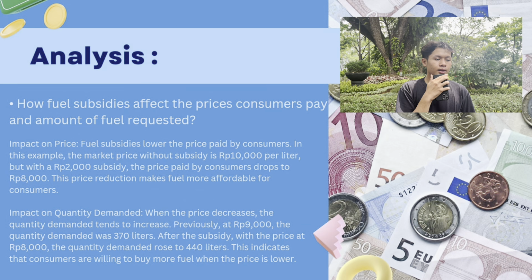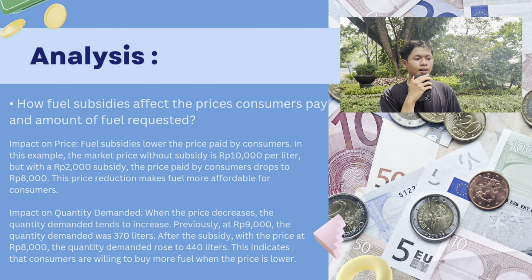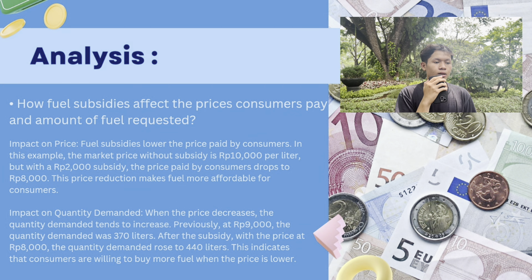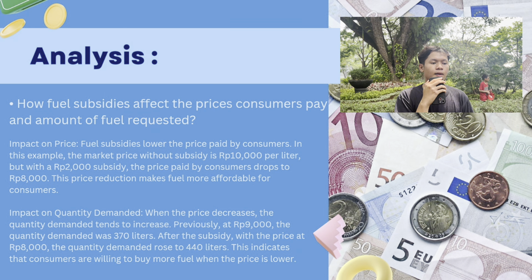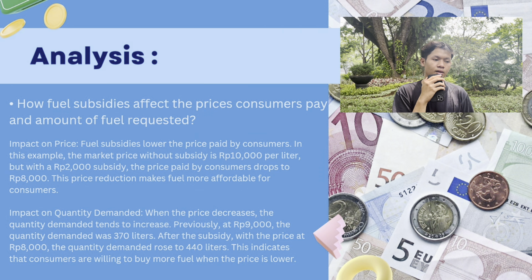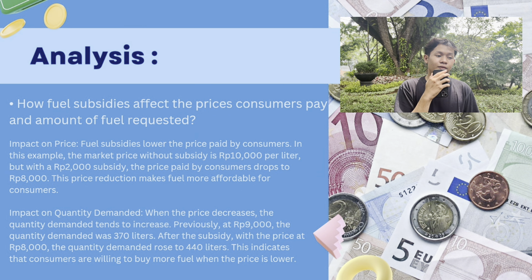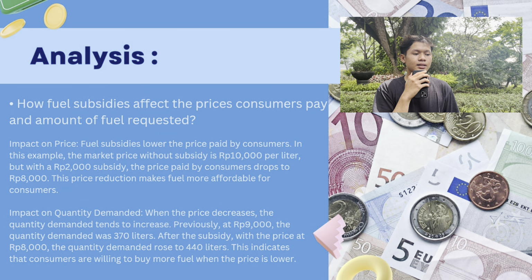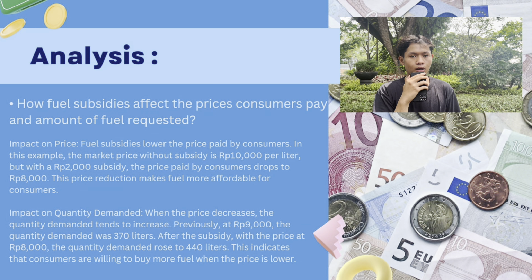Impact on quantity demanded: when the price decreases, the quantity demanded tends to increase. Previously at 10,000 rupiah, the quantity demanded was 300 liters. After the subsidy, with the price at 8,000 rupiah, the quantity demanded rose to 440 liters. This indicates that consumers are willing to buy more fuel when the price is lower.